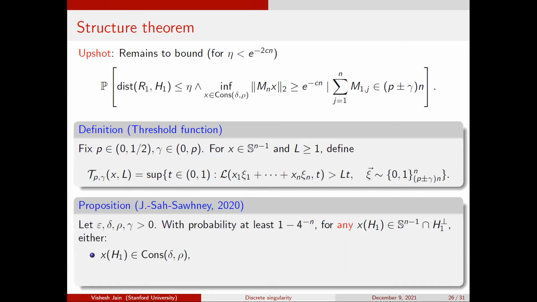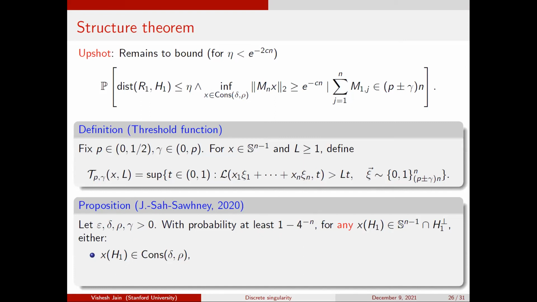So what we do is prove a structure theorem, very similar in spirit to the structure theorem we had before. Earlier, the structure theorem was saying that any potential null vector must have many non-zero entries. Here we show something much more refined. I look at the last n minus 1 rows, and a unit vector perpendicular to them. And you show that with extremely high probability, where a probability of 4 to the minus n we can throw away, since it's smaller than our error terms,